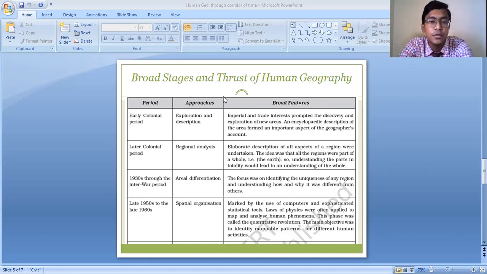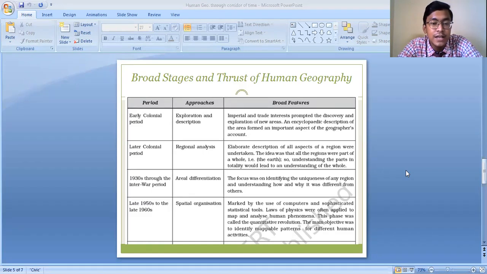The main thrust of human geography basically means the main objectives of studying human geography, you can say. Okay, the later colonial period, and the later colonial period means after the colonial period actually. At that time the approach was regional analysis.